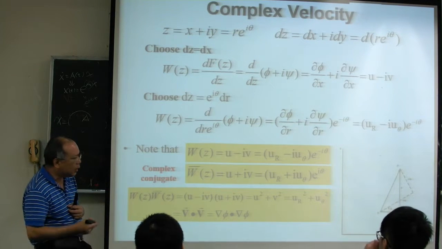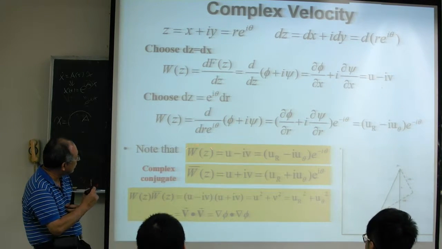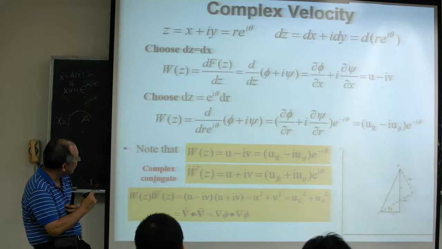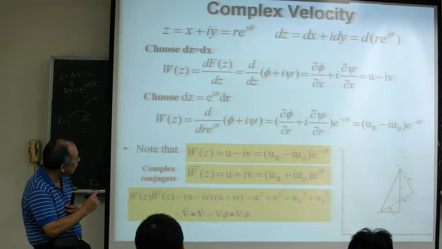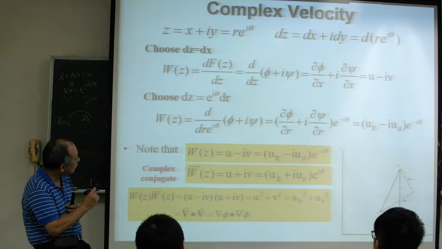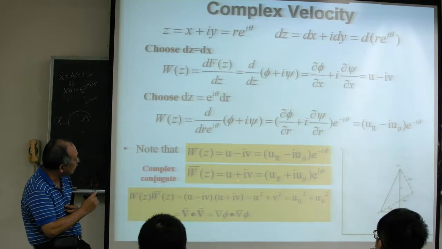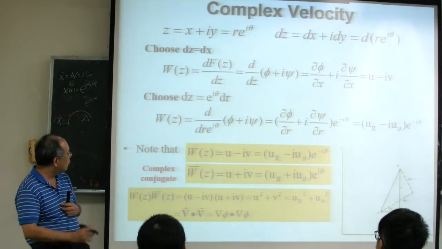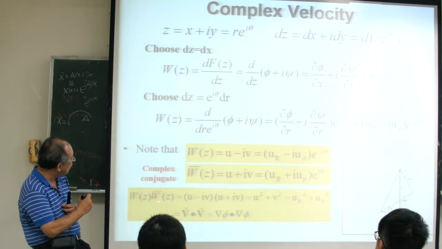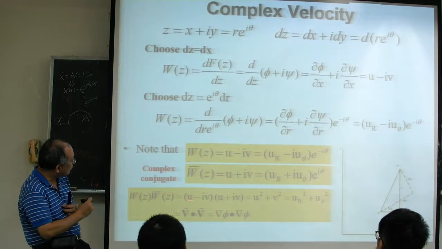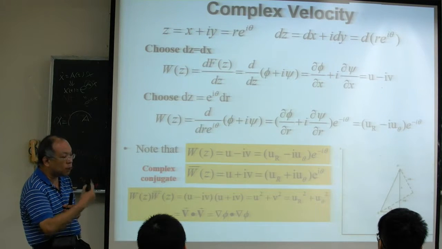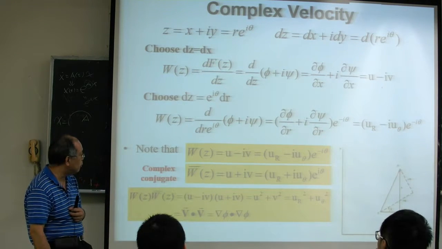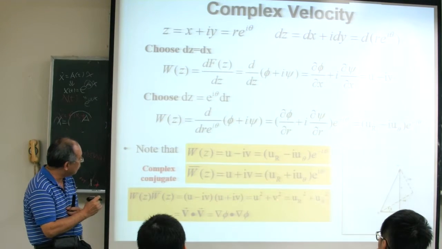You can also define the complex conjugate of our complex velocity, w bar, equal to u plus iv, because the complex conjugate just changes the sign of the imaginary part. So the minus sign here we change to a positive sign. If you multiply our complex velocity with its own complex conjugate, you get u squared plus v squared, which becomes u_r squared plus u_theta squared, the square of the velocity magnitude.